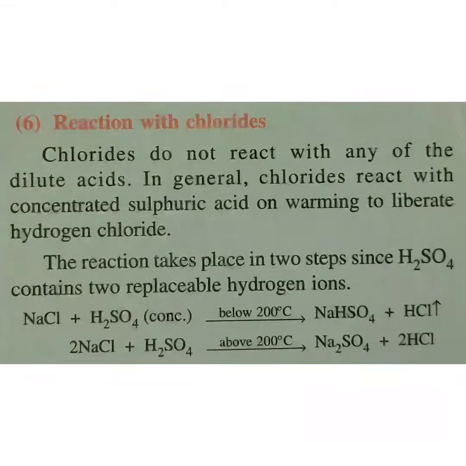Salt and concentrated sulfuric acid below 200 degrees gives you sodium bisulfate plus hydrogen chloride. The same reaction, if it happens above 200 degrees, gives instead of sodium bisulfate, sodium sulfate and 2 molecules of HCl. The previous reaction is preferred and we will see that in our next chapter. So metal chlorides can react with concentrated sulfuric acid to give you another volatile acid.